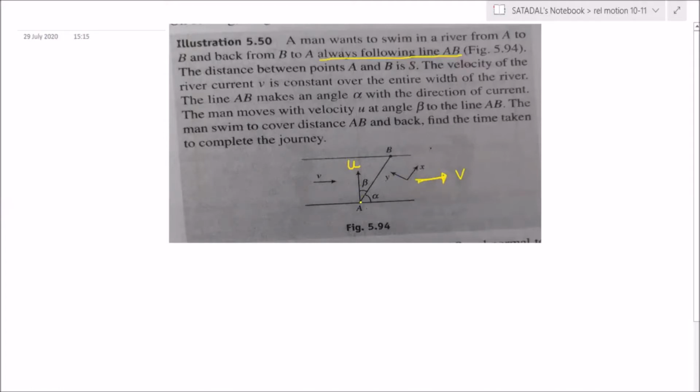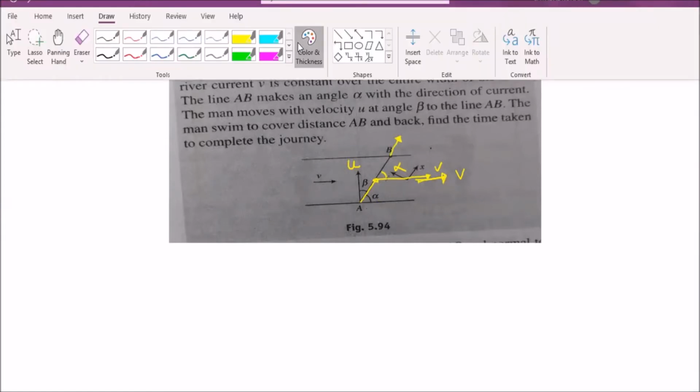So if you take the component of u along this direction, it comes to be u cos beta, whereas this is v. So if this angle is alpha, this is also alpha. So what is the component of v along this line? That is v cos alpha. So I can write one thing here.